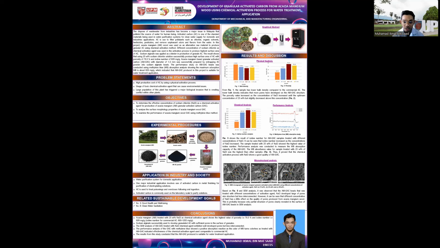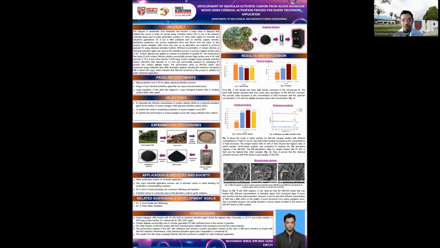Based on Figure 5, it was observed that the treated granular activated carbon bits develop a large pore size in the structure, but it is less interconnected. However, it can be seen that the different concentrations of sodium chloride have little effect on the quality of the pores produced from the Acacia mangium. This is probably because only a partial structure of the pores can be clearly revealed on the surface of the activated carbon bits in the SEM analysis.